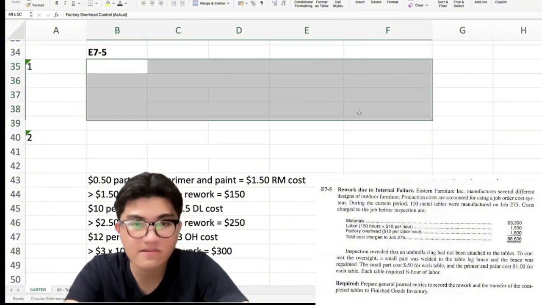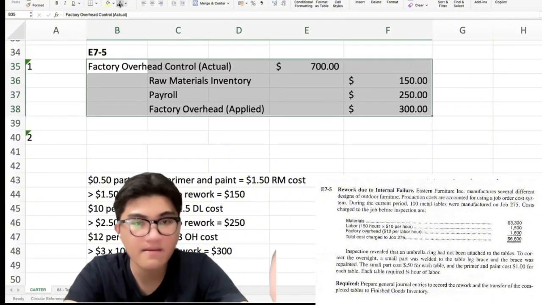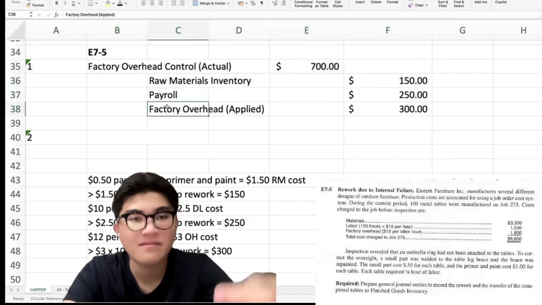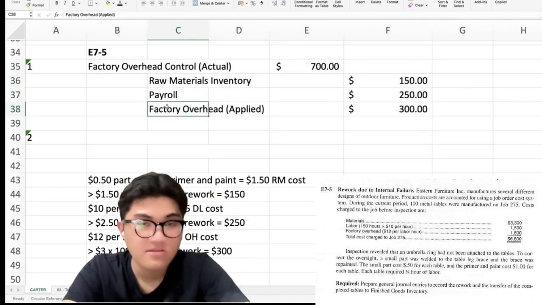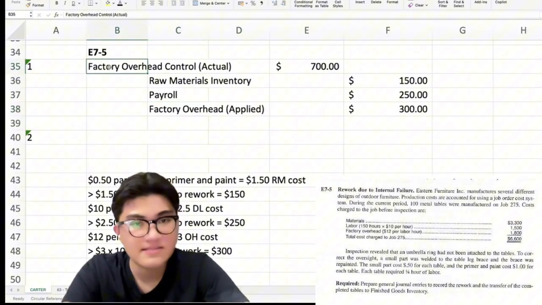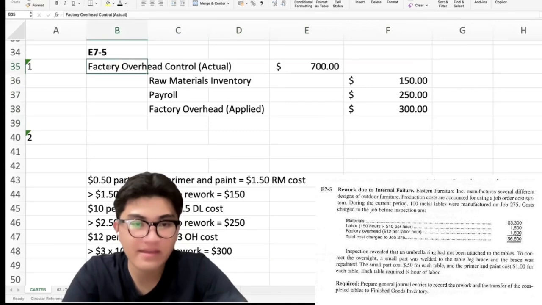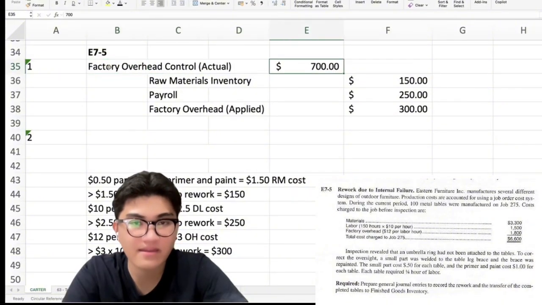So, let me show the answers here. Okay? So, 100 units man ang atong gi-produce. So, gi-times siya sa 7, so makuha nimo 700.